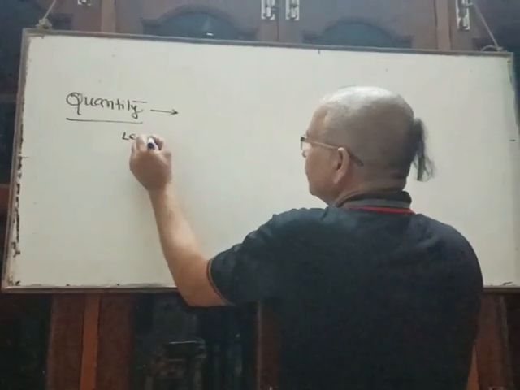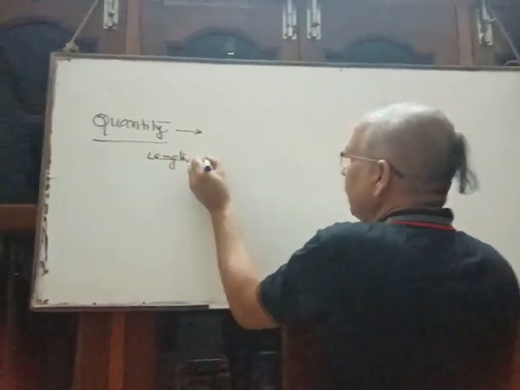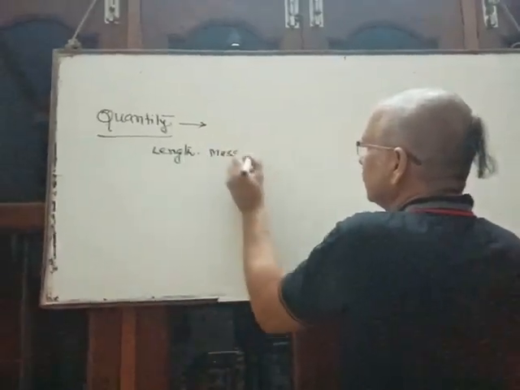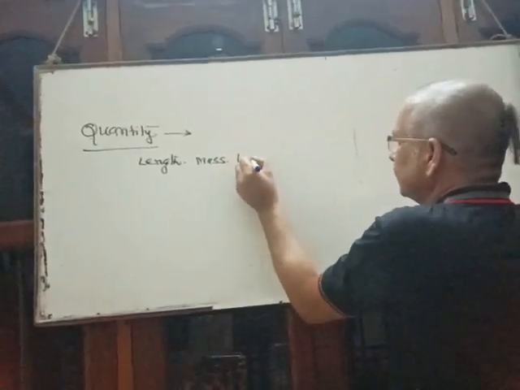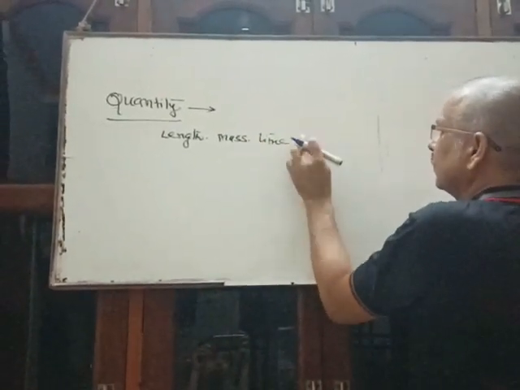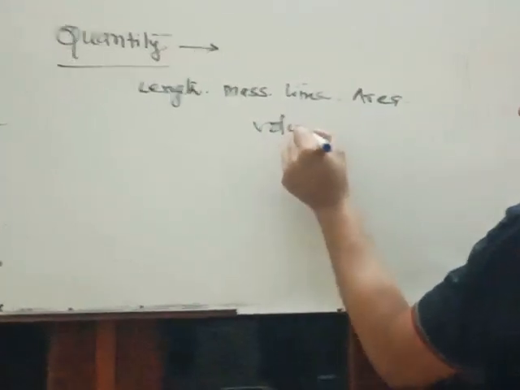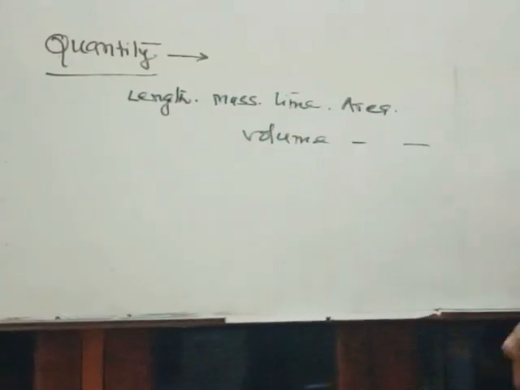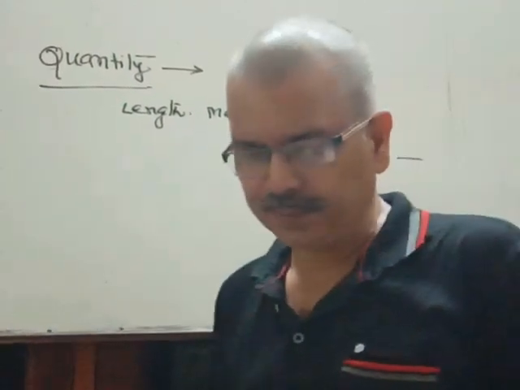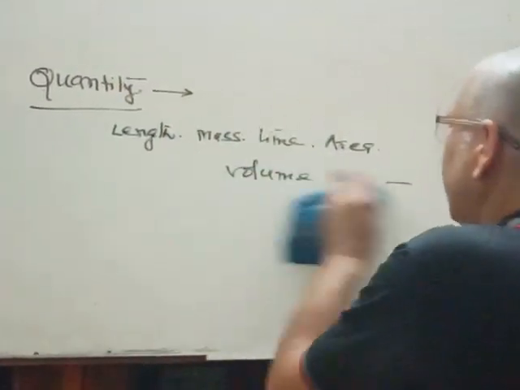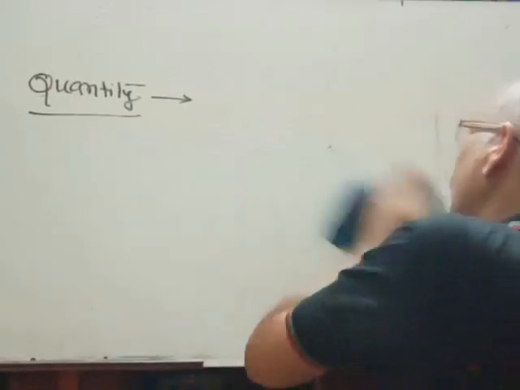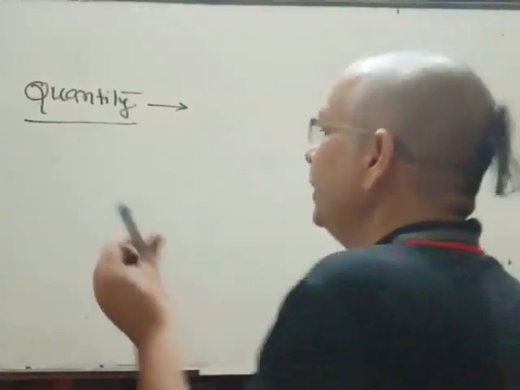length, mass, time, area, volume, etc. Because these can be measured, they are supposed to be quantities. Basically, quantities are of two types. One is called